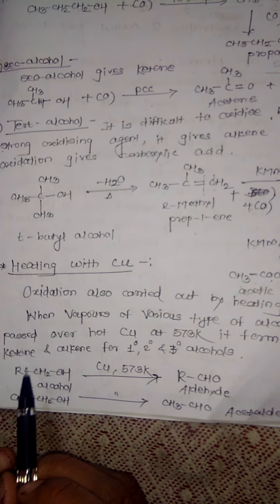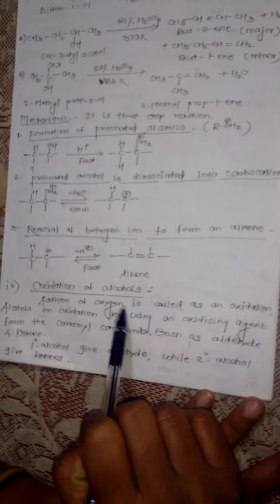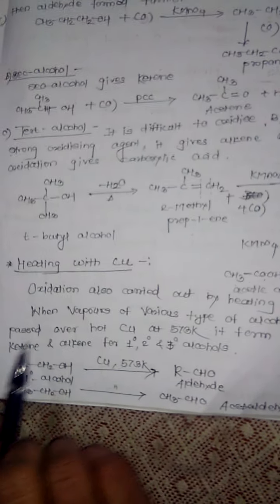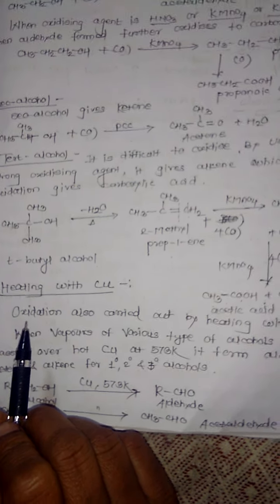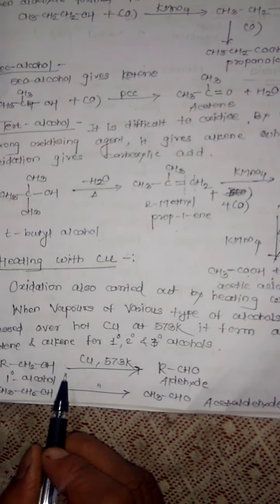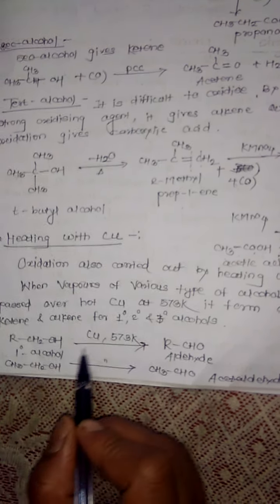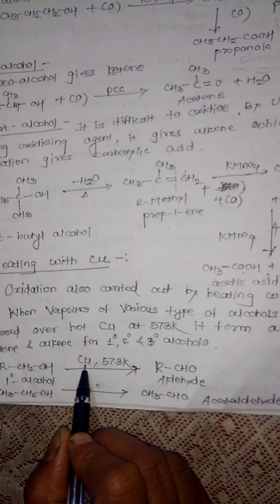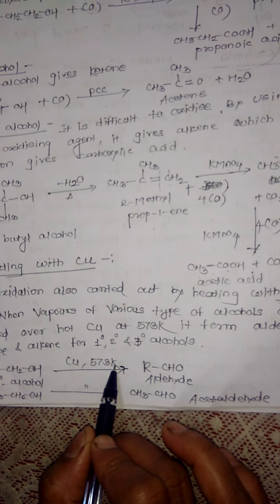In the alcohol, phenol, ether chapter, we have seen the reactions of alcohol. The fourth reaction is oxidation of alcohol, which we saw in the last lecture. Now today, see the reaction of alcohol using copper metal. This is also oxidation, when alcohol is treated with copper metal at a temperature of 573 Kelvin.